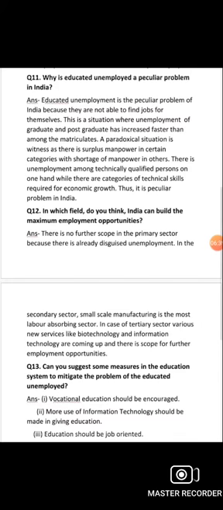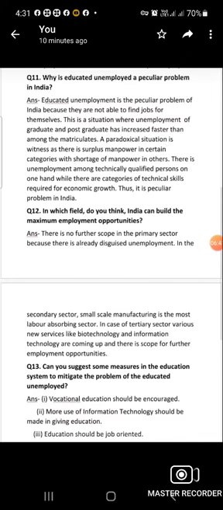Okay, this question asks about educated unemployment, and how it is a problem. In India, this is a bigger problem because a lot of highly qualified people don't have job opportunities.